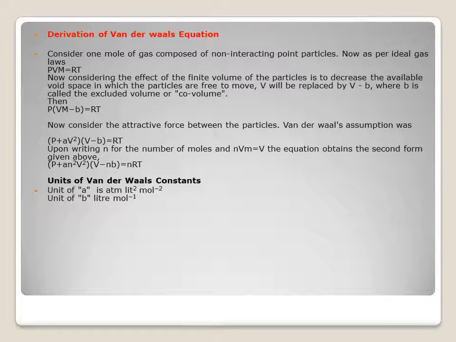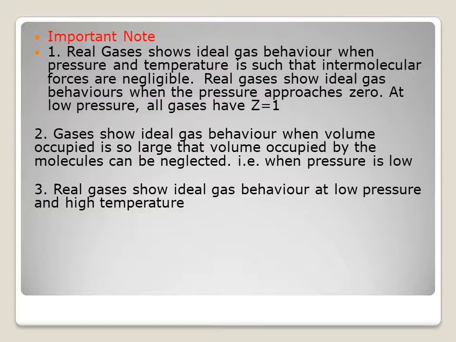In fact, students, you have to keep in mind also the units of van der Waals constants. These are also asked somewhere in questions. The back exercise also involves use of these units. Units of a is atmosphere liter square per mole square and unit of b is liter per mole. You have to keep in mind some important points. Here are 3 important points.